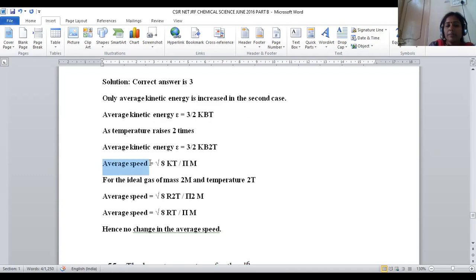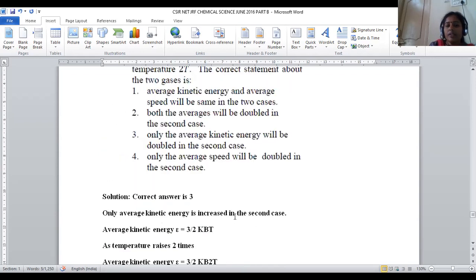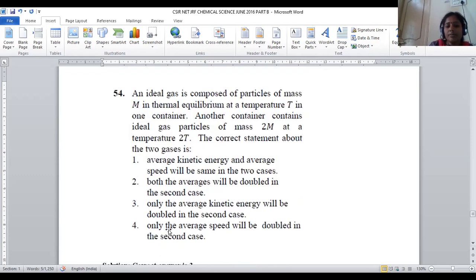Now, average speed. This is another parameter. Average speed is denoted with the formula under root 8kT by pi m. What is the formula? Under root 8kT by pi m, where temperature rises 2 times and mass is also raised 2 times. Then average speed is given as under root 8k 2T by pi 2m. The 2s get cancelled. Average speed is given as under root 8kT by pi m. Hence, average speed will not vary. Okay, so average speed will not vary even by raising the mass and temperature.